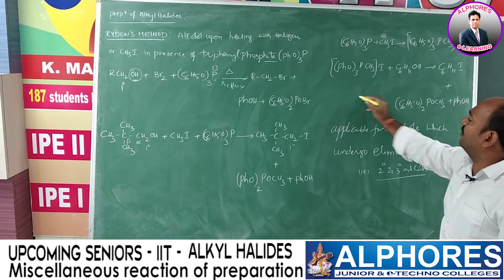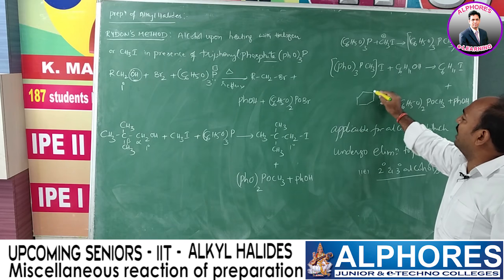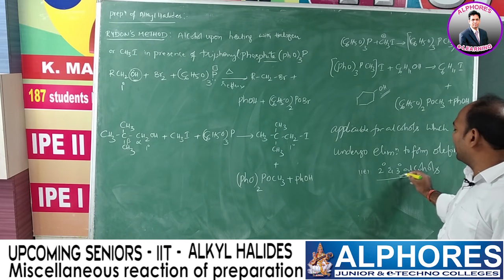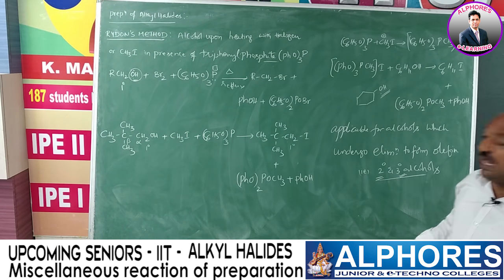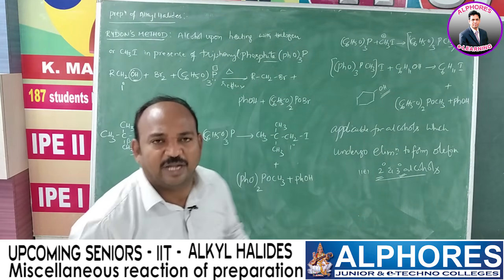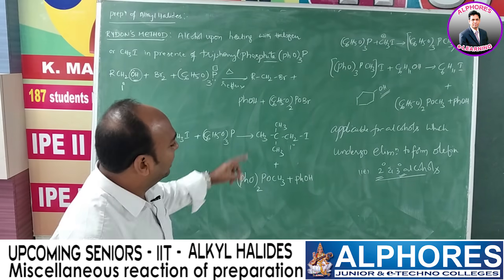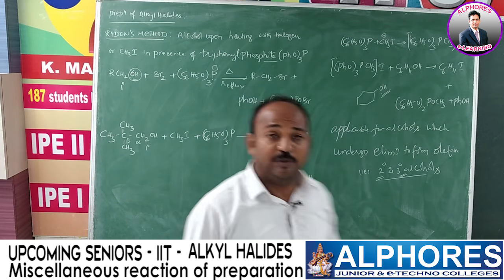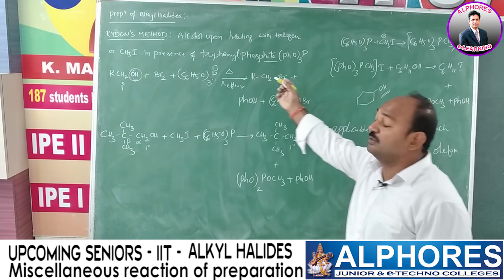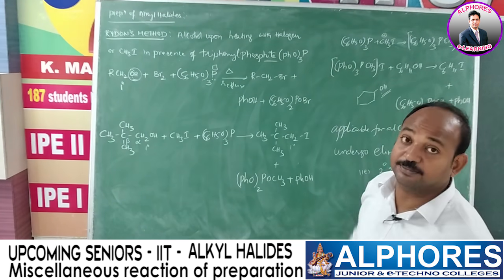Here C6H11OH, which is nothing but cyclohexanol. So whether you are using cyclohexanol or tertiary alcohol or secondary alcohol or beta carbon hindered, all these things are not criteria. You can get directly that alkyl halide, but the byproducts are, one is phenol, because we are using triphenyl phosphate.